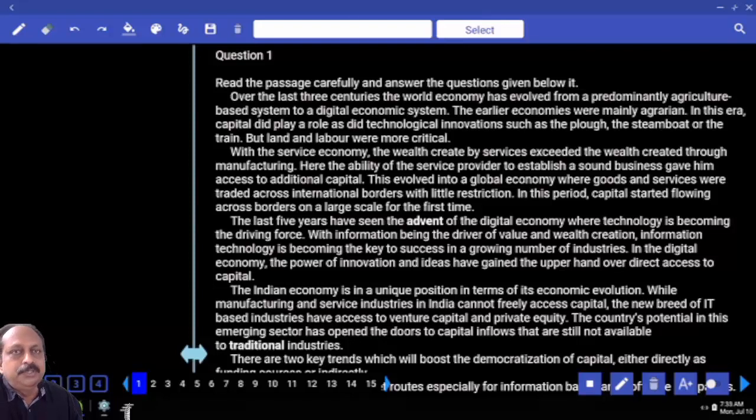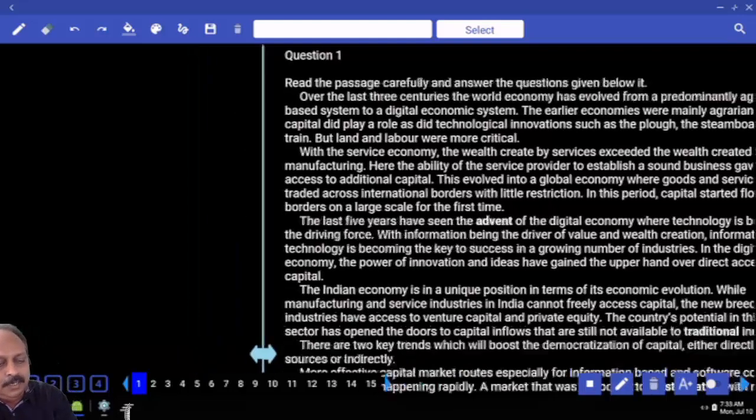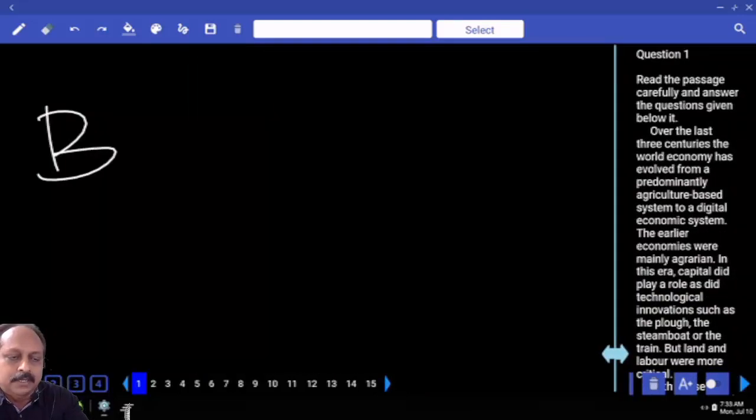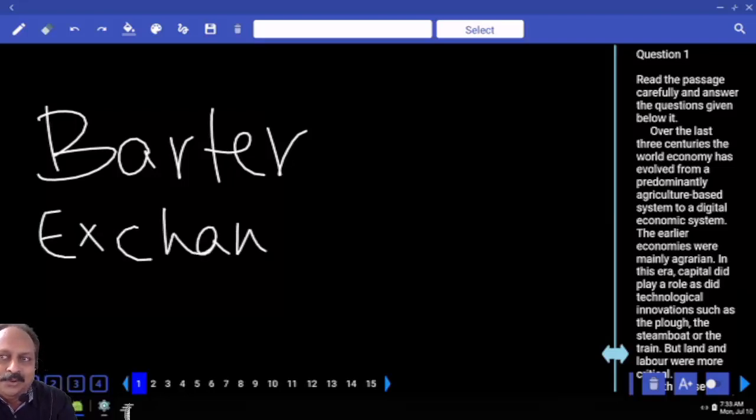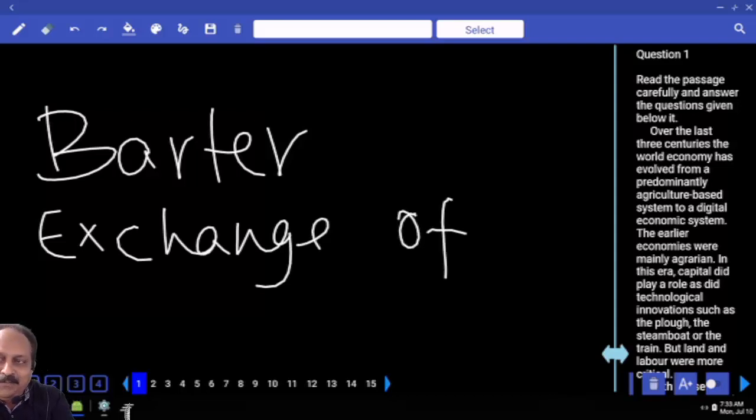Systematic approach, usually if you look at the history of mankind, initially it started with, please write the word barter. Do you know the meaning of this word? All of you please write the word barter, B-A-R-T-E-R. Barter means exchange of goods. Exchange of goods.